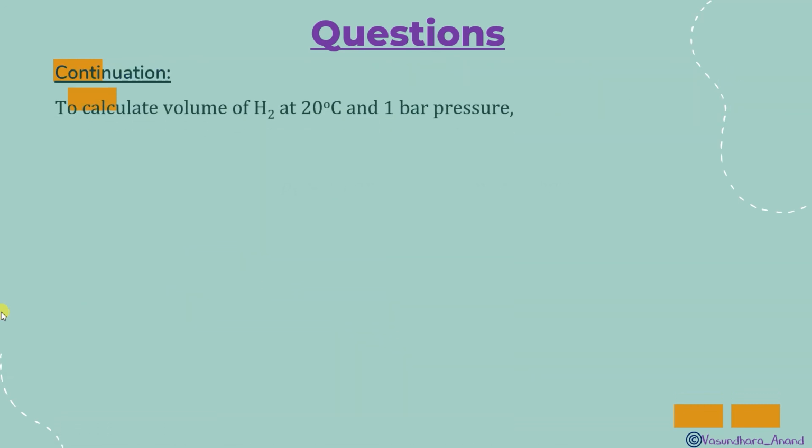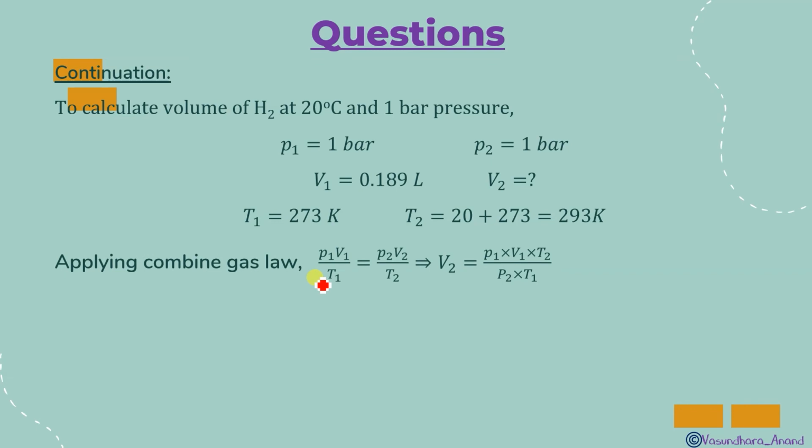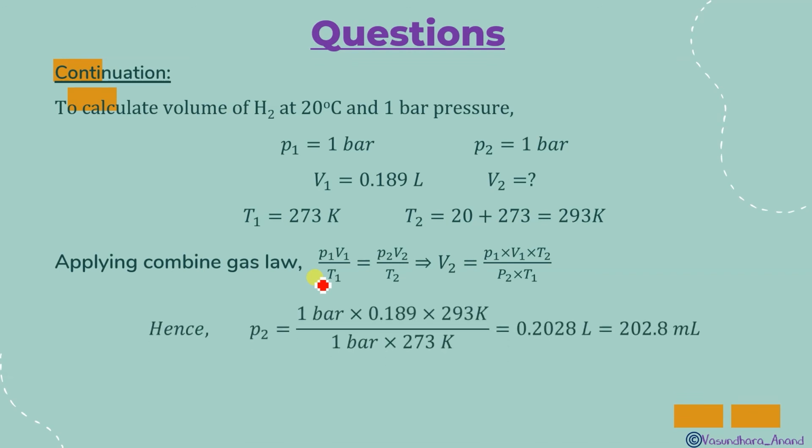And temperature earlier was 0 degrees Celsius and now it is 20 degrees. So 293 we will consider. So P1V1 upon T1 is equal to P2V2 upon T2. That is the combined gas law. Use this formula and get the volume V2. I hope you will get it. That calculation you can do. So it is 0.2028 litre, or you can say 202.8 millilitre. Is that clear? If it is not clear, just watch that again. Okay, so that is the answer, 202.8 millilitre.